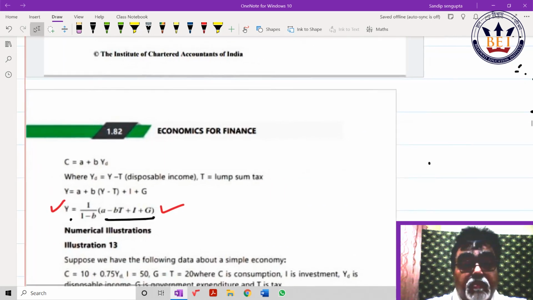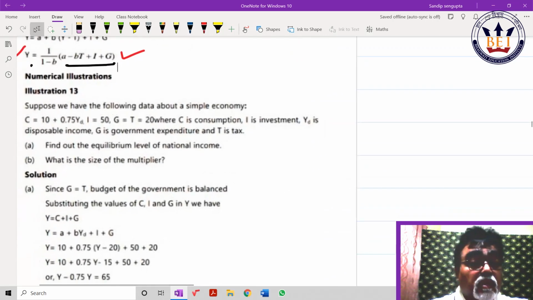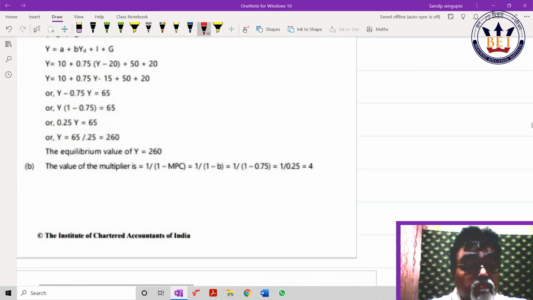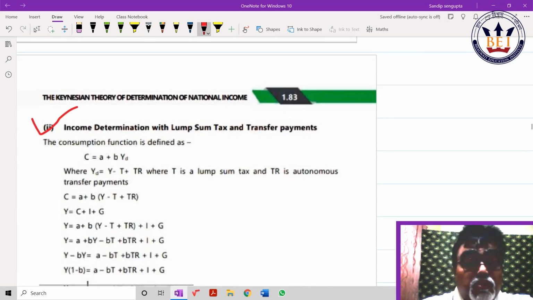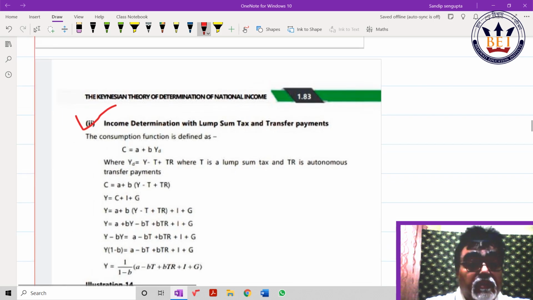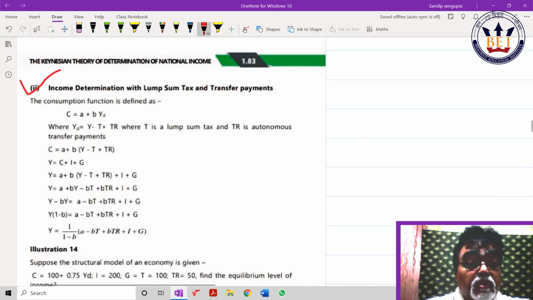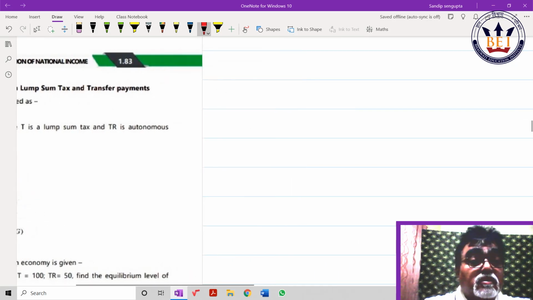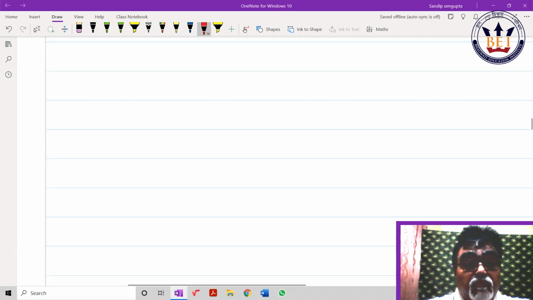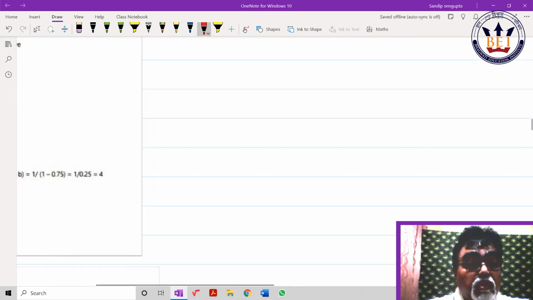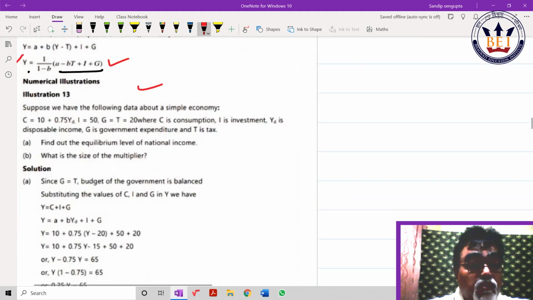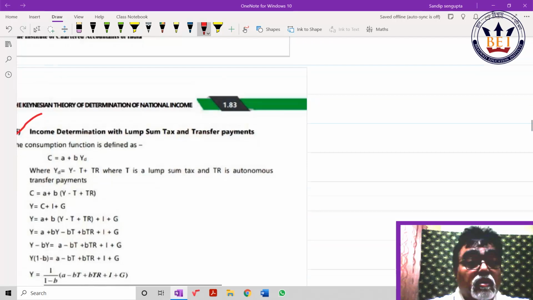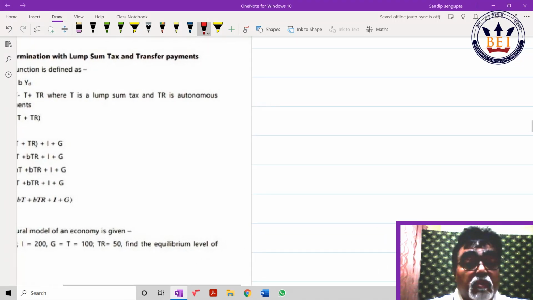Now the next part is, in the same way, to put this value only. This is a clerical job. Income determination with lump sum tax and transfer payment. How to deduce this? I'm showing you. Income determination, lump sum tax and transfer payment. That was number 1 I gave you. Now number 2 I'm giving you. It will be helpful for you.